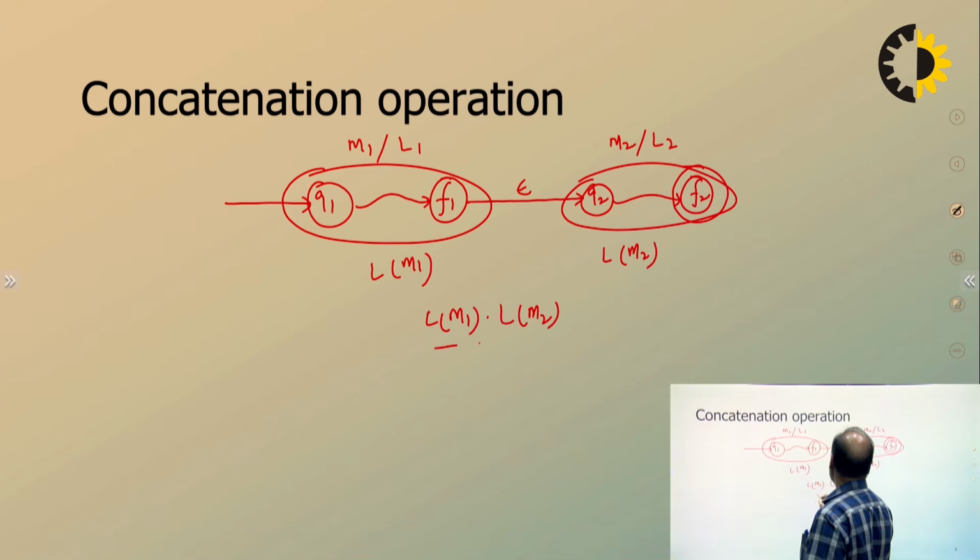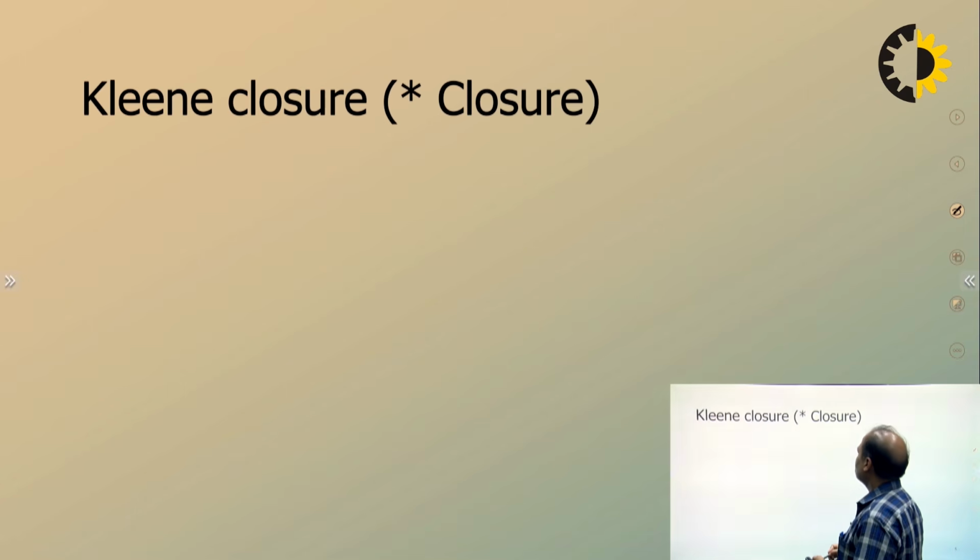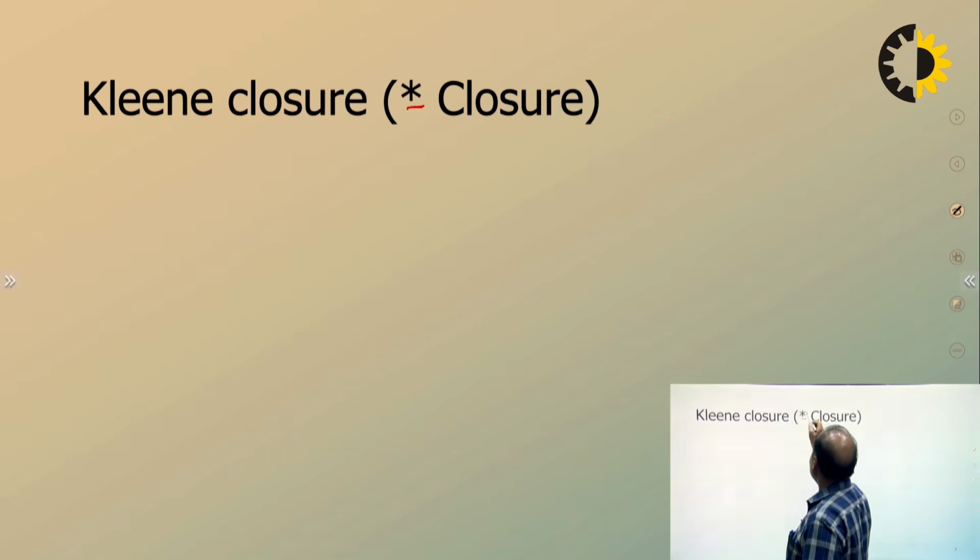That means of course this individual is a finite automaton, so the entire machine is also a finite automaton. So we can say that concatenation of two finite automata is a finite automaton, right? So the third one is the Kleene closure. And remember, this is a unary operator, unlike concatenation and union.